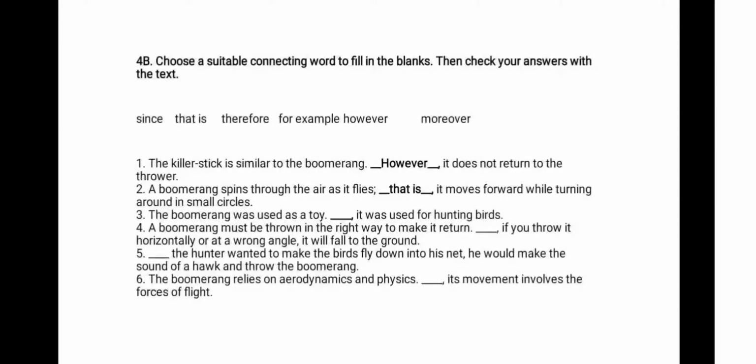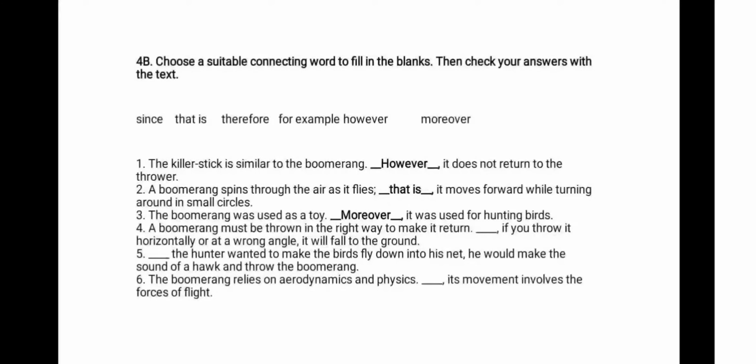All right, the third sentence. The boomerang was used as a toy. It was used for hunting birds. Any idea? Okay. So in the first part of your sentence, you know that it was used as a toy. In the second part, you know that it's used for hunting birds. So toy and hunting birds, these are different concepts, basically.